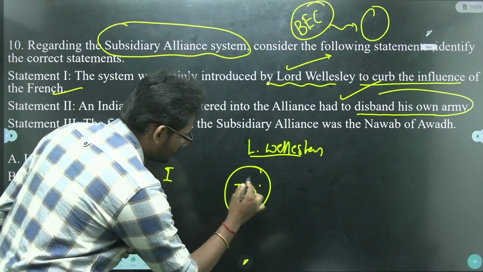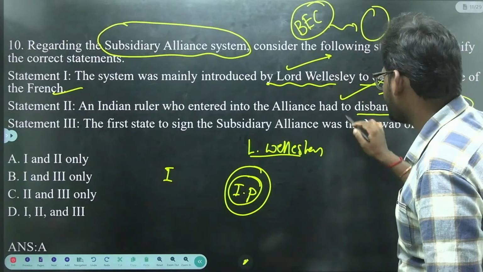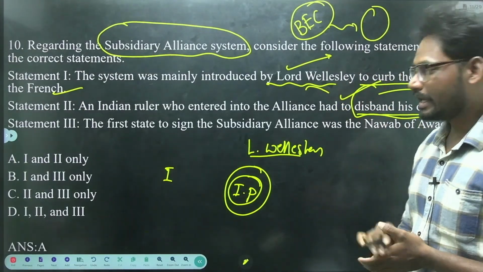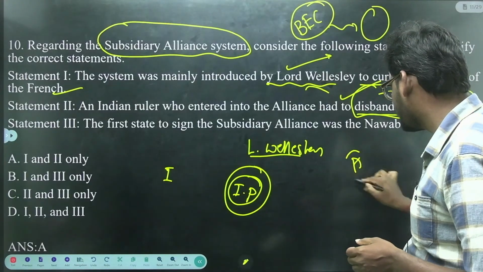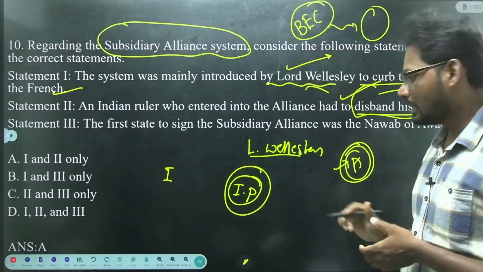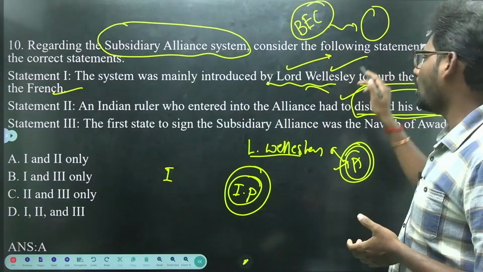The king who signs a subsidiary alliance is supposed to disband his own army. For example, assume that princely state A signed a subsidiary alliance introduced by Lord Wellesley.